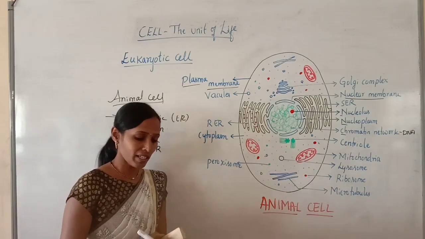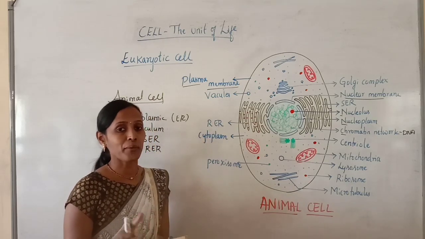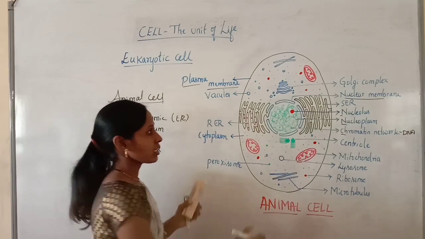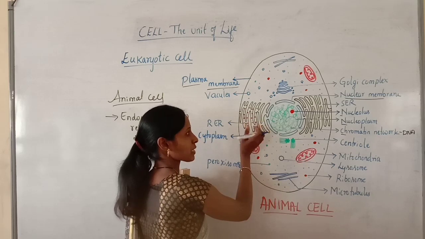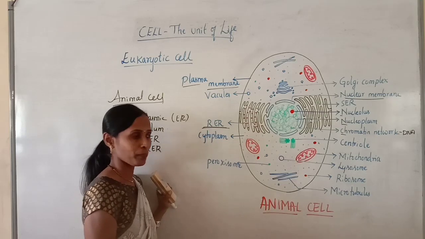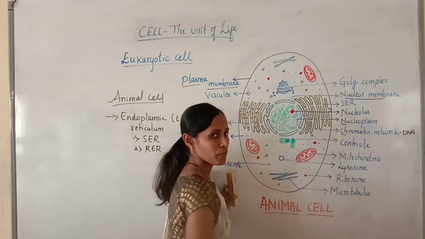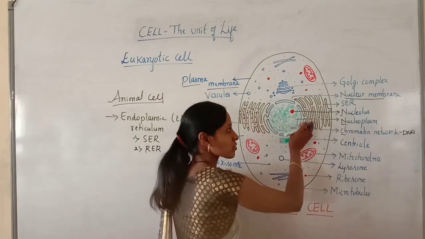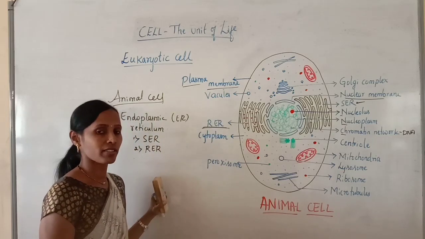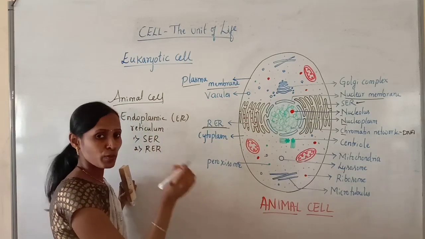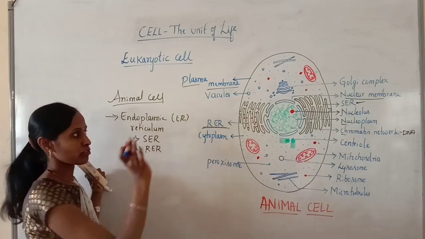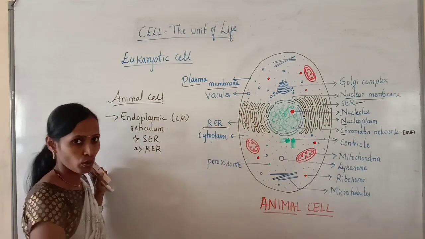On what basis are we classifying the endoplasmic reticulum? Based on the presence or absence of ribosomes on the surface of the endoplasmic reticulum. Here you can observe that ribosomes are present on the surface, hence it is called rough endoplasmic reticulum. And here the ribosomes are absent on its surface, that's why it is called smooth endoplasmic reticulum. We will discuss the functions of rough and smooth endoplasmic reticulum in detail later. So the endoplasmic reticulum is of two types, rough and smooth.